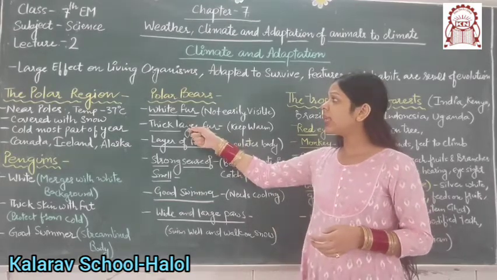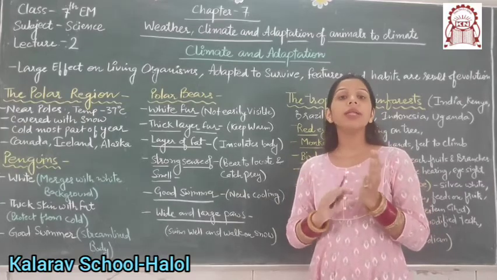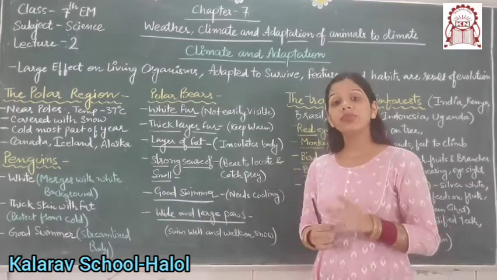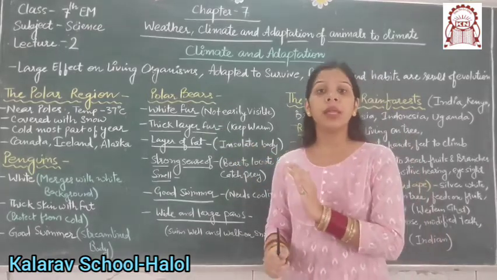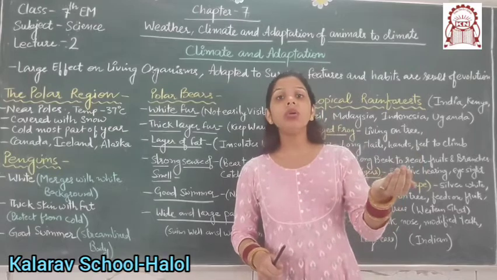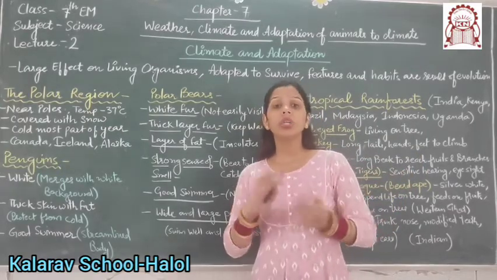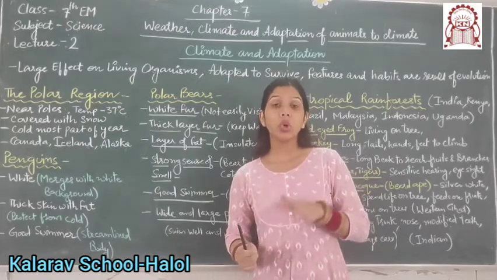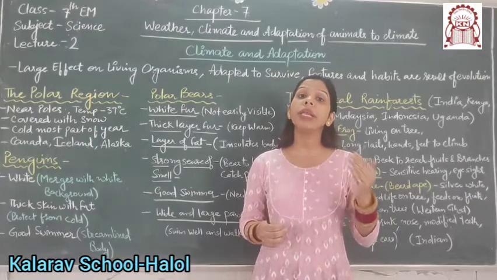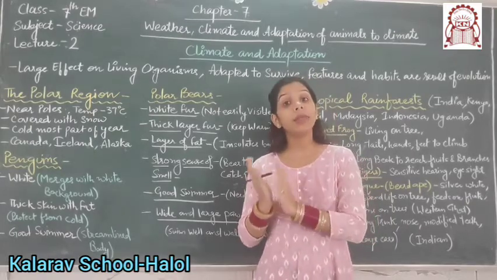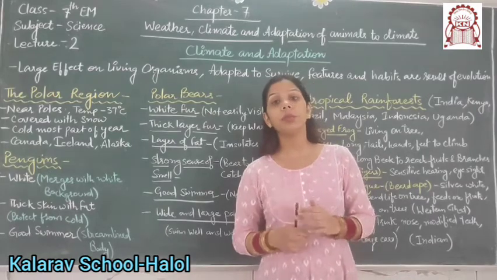Number one, their body has white fur. The body of the polar bear is covered with white fur. This white fur makes them not easily visible, as the background is also snowy white. So it helps them to protect themselves from predators. It also helps them in catching their prey. So this white fur is very important.